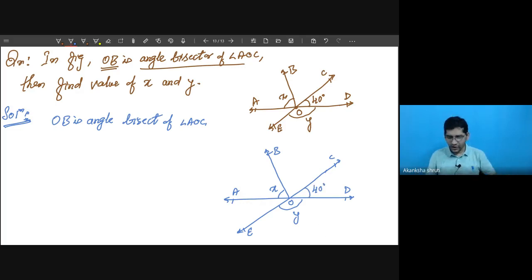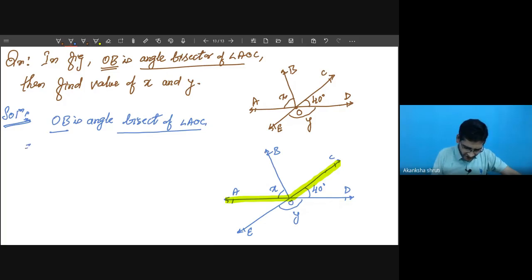A student, whatever concepts we have learned regarding linear pair, complementary angle, bisector, all those things we have to use here. Okay, students. So in this case, it is given that OB is angle bisector of this one, meaning AOC. What is our AOC? If you want to mark it, AOC, it is this much. This is the angle that we have to consider, which means this OB is angle bisector for angle AOC.